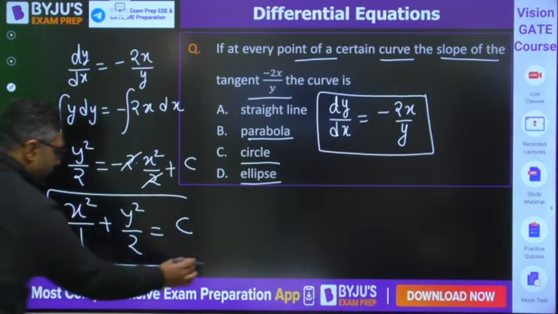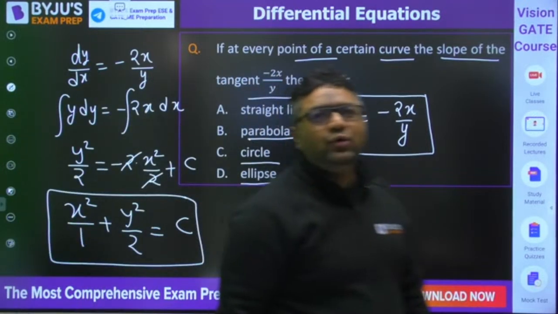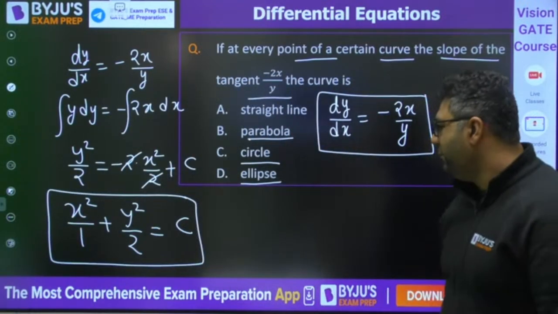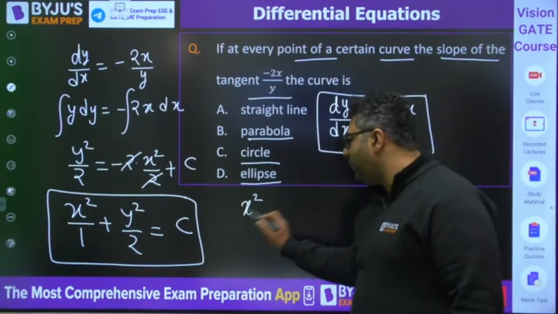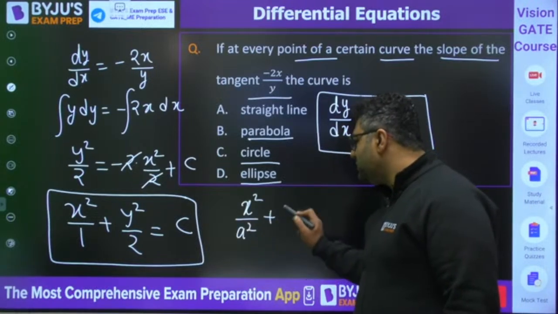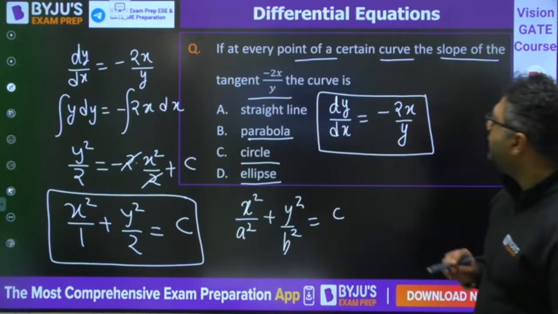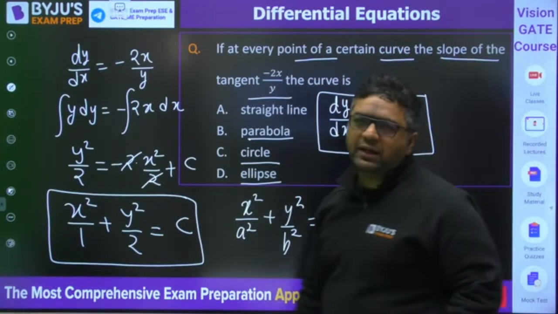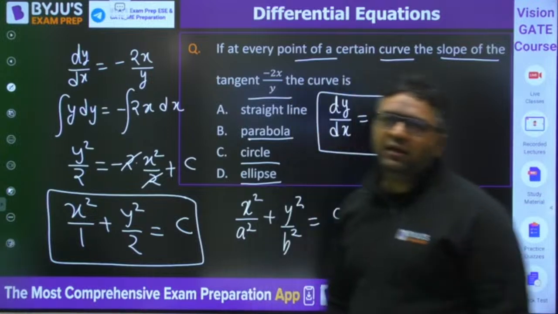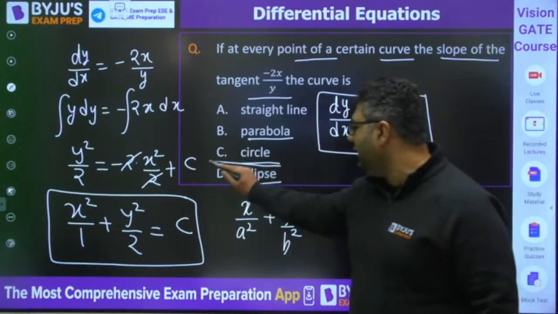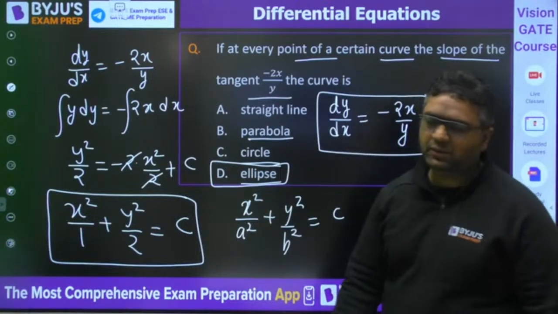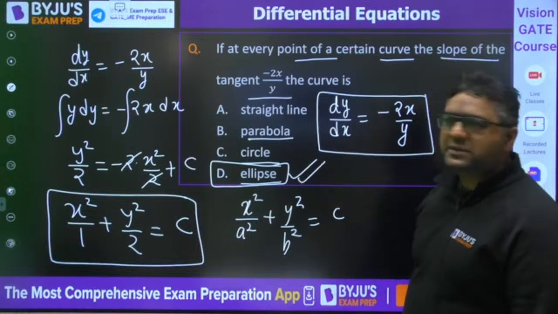If you see this equation, I don't know how you have said this is a circle, because it is like x square upon a square plus y square upon b square. Okay, yes, we have a constant c here. They have not given any boundary condition to find that, but out of these four, only an ellipse can have this type of equation. So the answer is going to be ellipse.